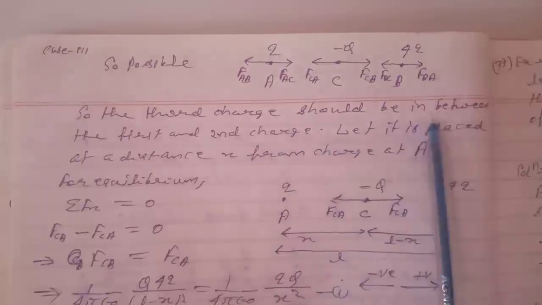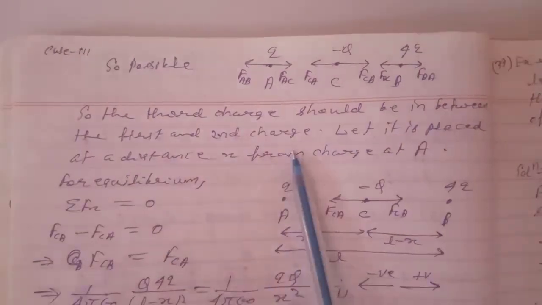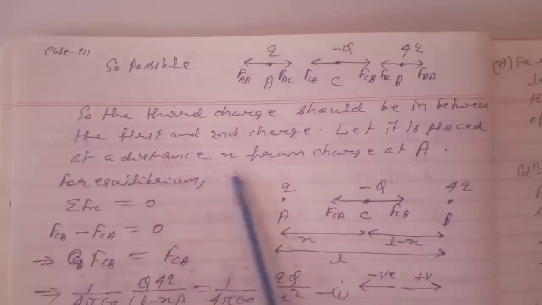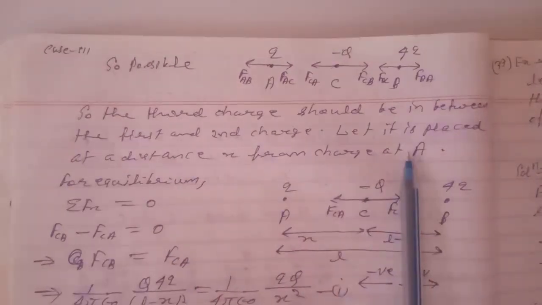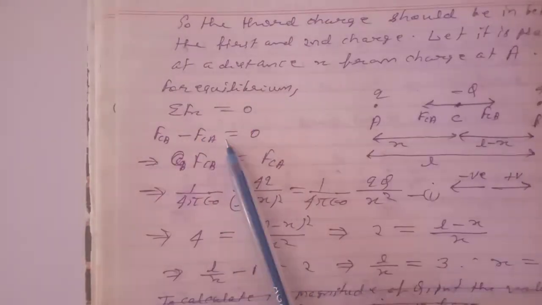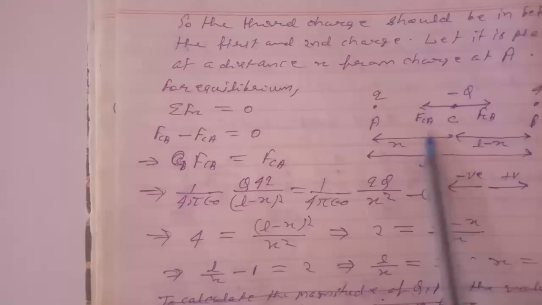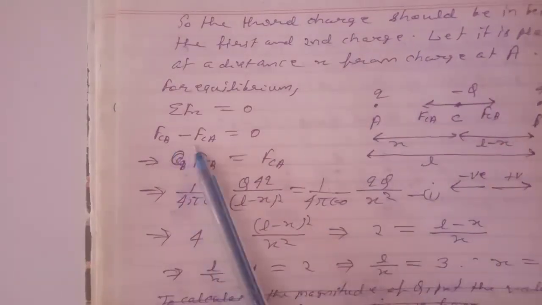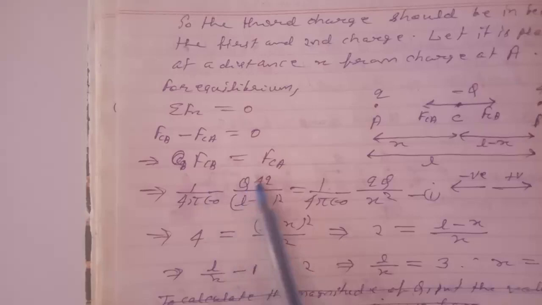So the third charge should be in between the first and second charge. Let it be placed at a distance x from the charge at A. Now for equilibrium, sigma Fx should be 0. So FCB minus FCA equals 0. This implies FCB equals FCA.